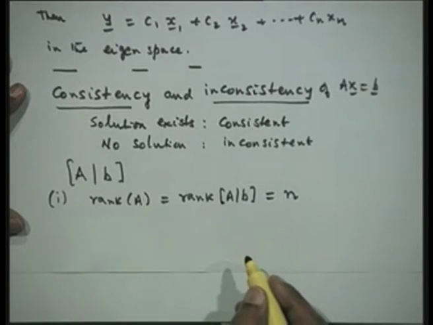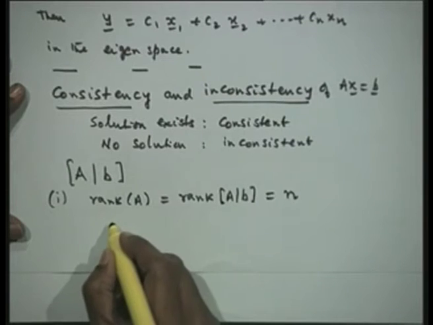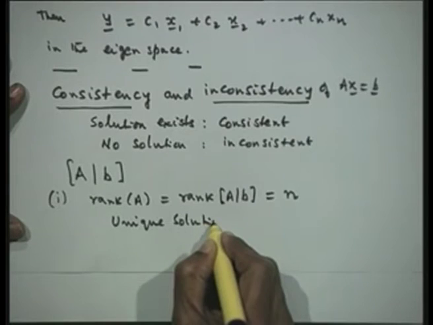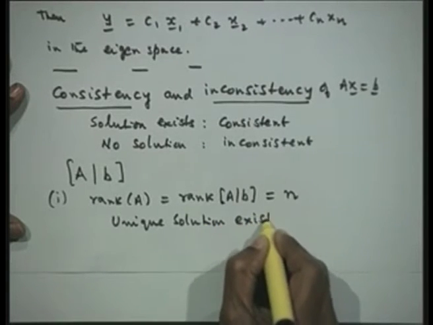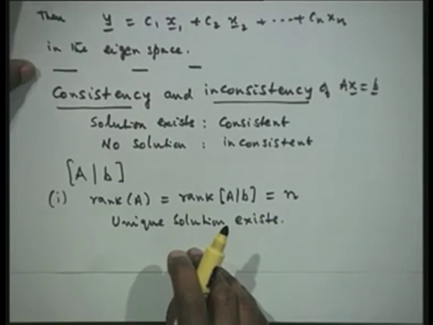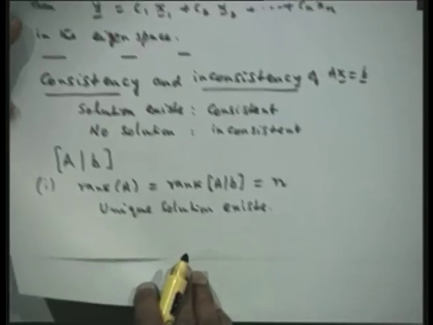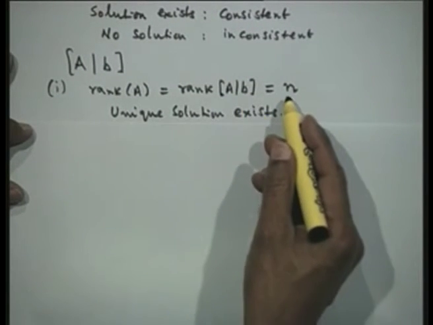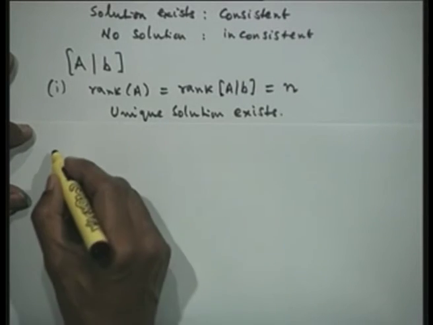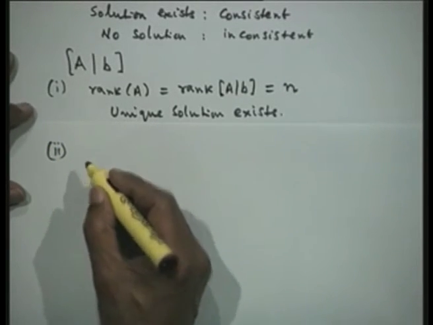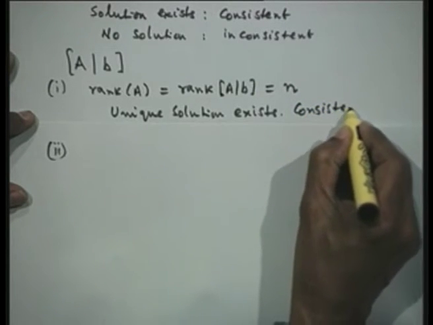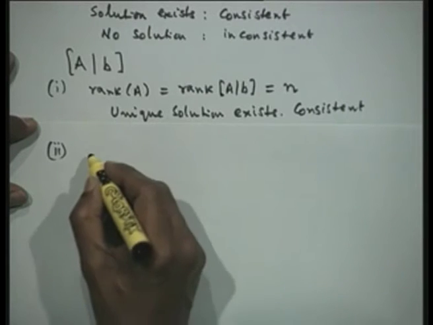Let us take the system as n, then a unique solution exists. So, unique solution exists means, let us also say, therefore, it is consistent. So, we wanted the definition of consistency.